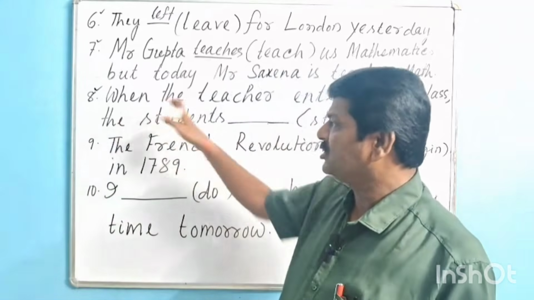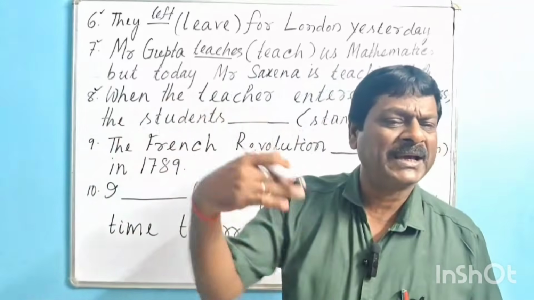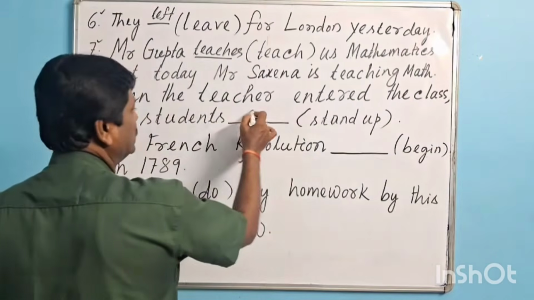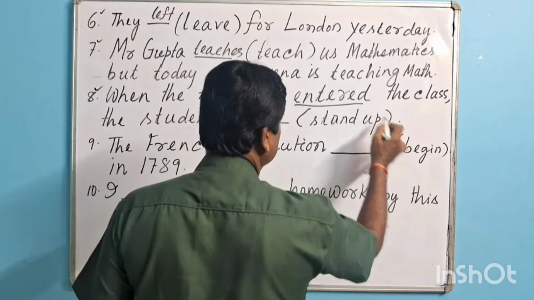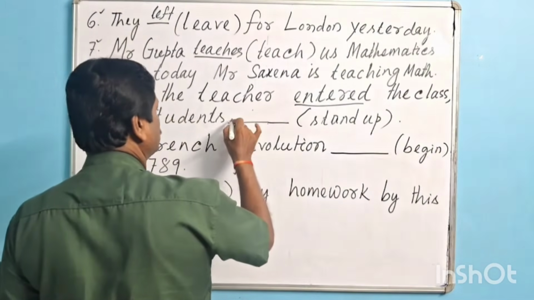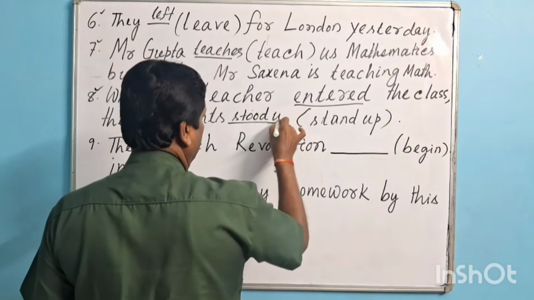Then both the verbs will be expressed in simple past form. That's why when the teacher entered, this is simple past, and so it will also be expressed in simple past: stood up.